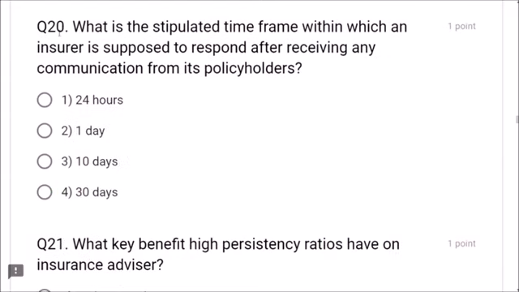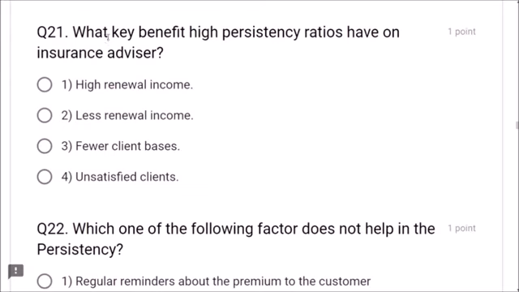Next, question number 20. What is the stipulated time frame within which an insurer is supposed to respond after receiving any communication from its policy holders? 24 hours, 1 day, 10 days, 30 days. Dear friends, 10 days is correct, friends. 10 days.